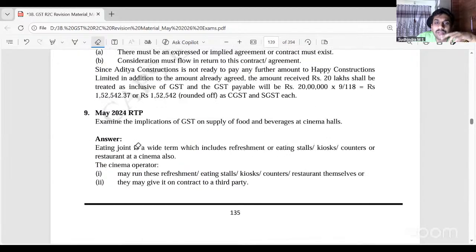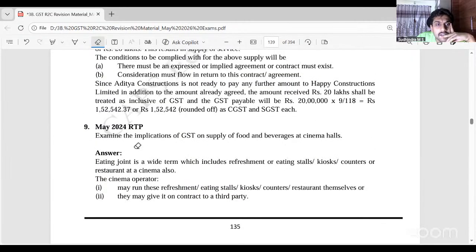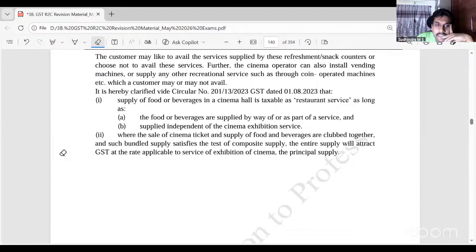May 24 RTP, one more. Examine the implication of GST on supply of food and beverages at cinema halls. This also we had discussed, the circular. You remember, right? Normally, it is distinct supply separately given, so accordingly, cinema as well as food will be taxed separately. Whereas if it is bundled together, then composite or mixed supply, depending on the facts. Most of the cases it will fall under mixed supply. Following?